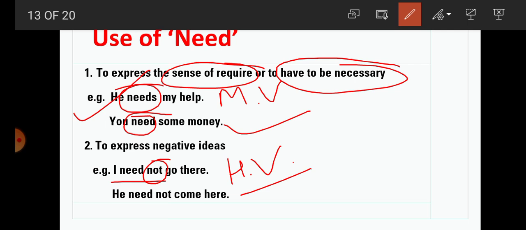So here need not is used as a helping verb. I need not go there indicates that there is no necessity to go there. He need not come here indicates there is no need to come here. So both sentences express necessity.